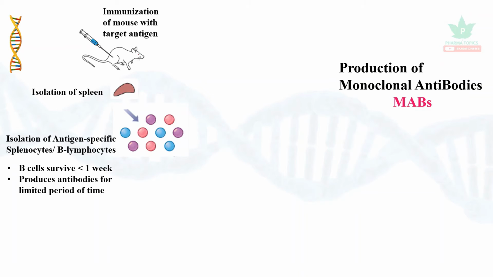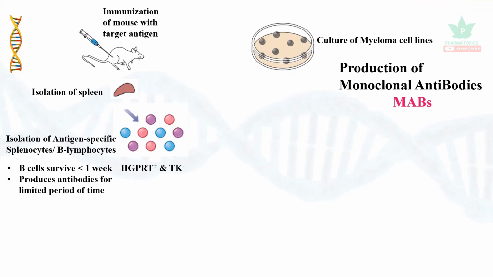Actually, that could not be directly used because B cells survive for less than a week, and they produce antibodies for a limited period of time. So these splenocytes or the B lymphocytes are made thymidine kinase mutant, whereas they contain hypoxanthine phosphoribosyl transferase gene. So the mortality of B lymphocytes is overcome with the use of myeloma cell lines. See, the myeloma cell lines are immortal in nature.